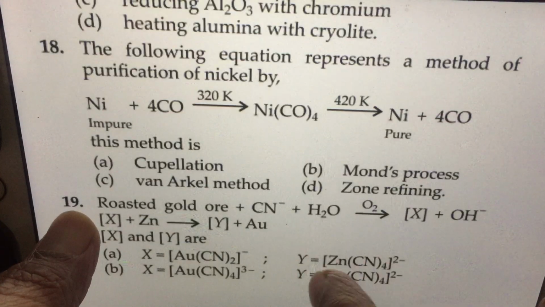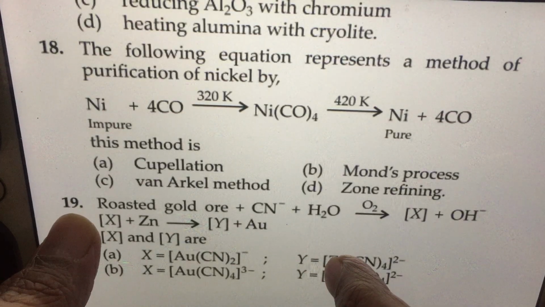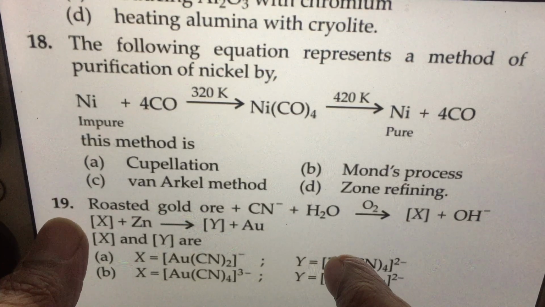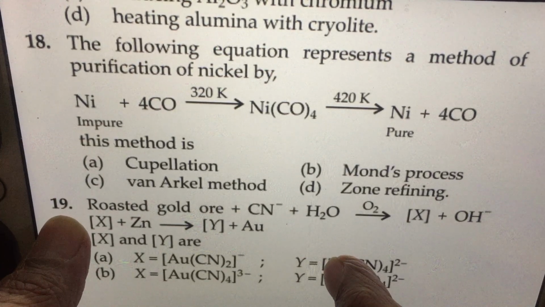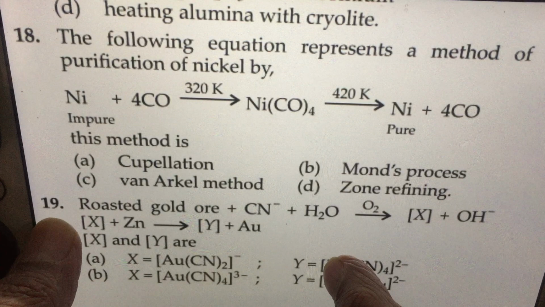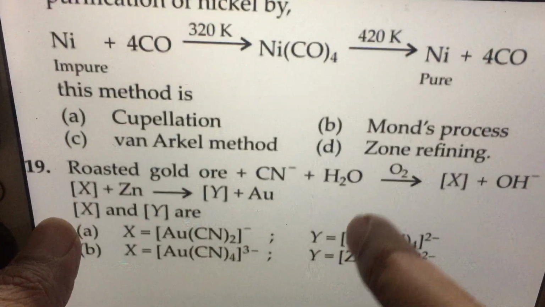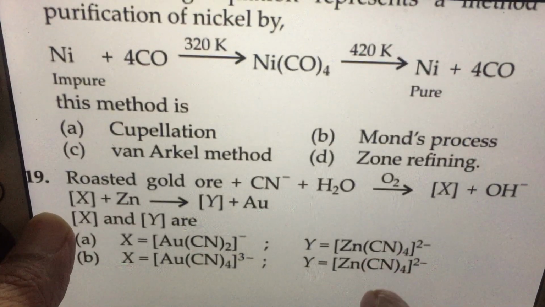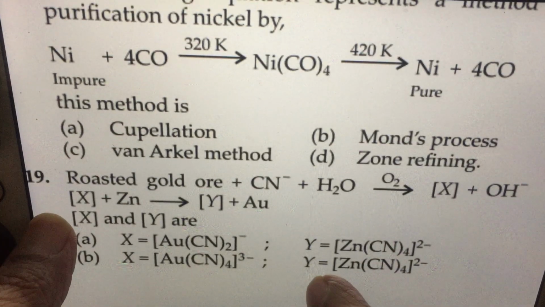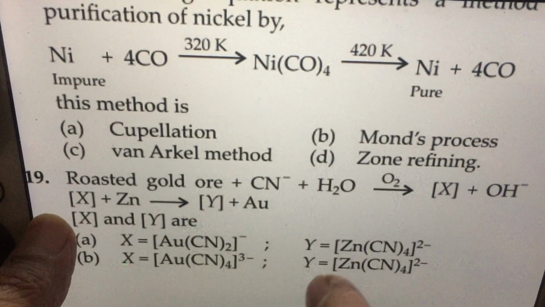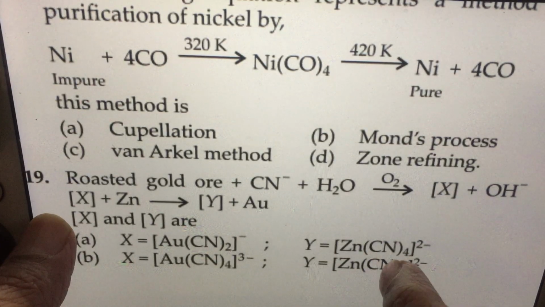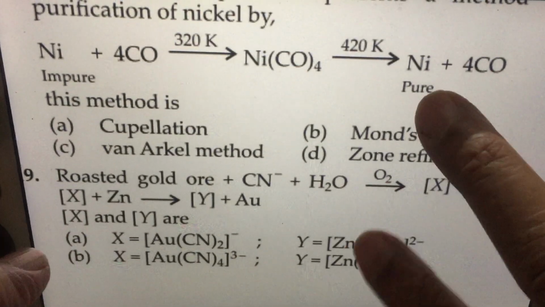Roasting gold ore, roasted gold ore plus cyanide ions plus water in presence of oxygen gives... It is a popular reaction, if you remember. So the answer to this question must be A. Gold is converted into a cyano complex. When it is added with zinc, zinc goes in, releasing gold outside. So these are X and Y. Now let us go to our next question.